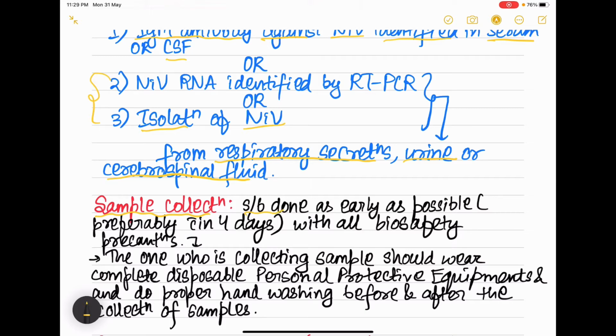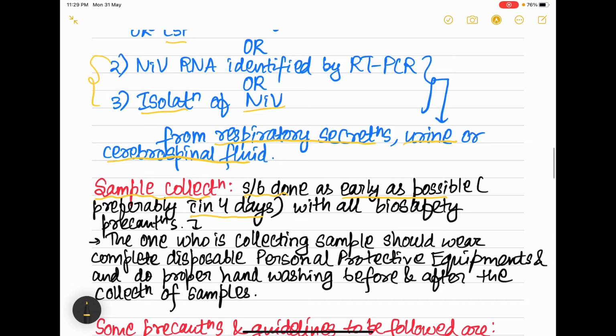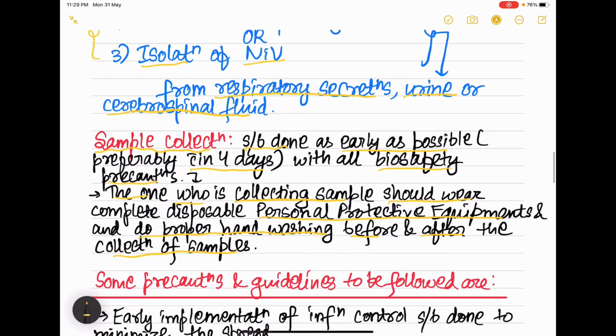It should be collected as early as possible, that is within 4 days, and with proper biosafety precautions. That is, one who is collecting the sample should wear personal protective equipment and should do proper hand washing before and after the collection of the samples. Okay, this is a very important point.